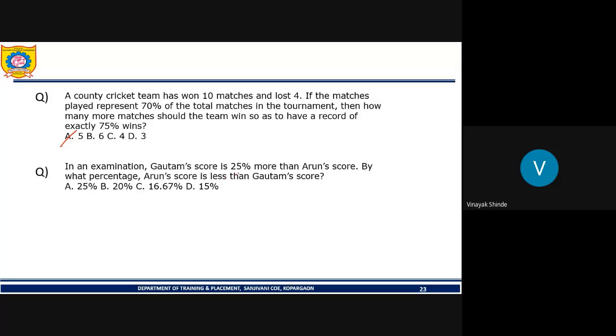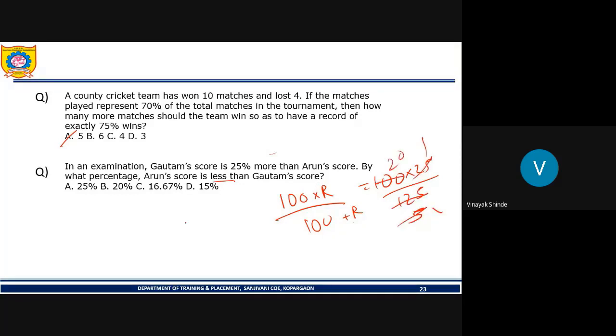See, for this question, Gautam's score is 25% more than Arun. So we want how much Arun's is less than Gautam's score. So apply the relation like 100 into R upon 100 plus R, because it is less over here. If it is more, then we have to do minus. So it would be 100 into 25 by 100 plus 25, that is 125. So 1 times 5 times, and this is 20 times. So answer is option B, 20%.